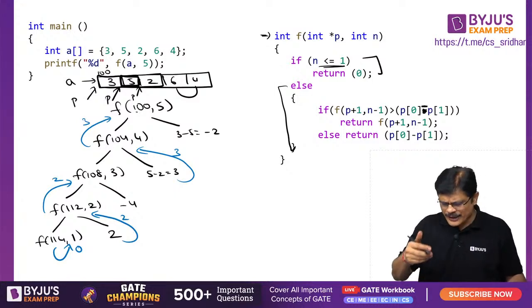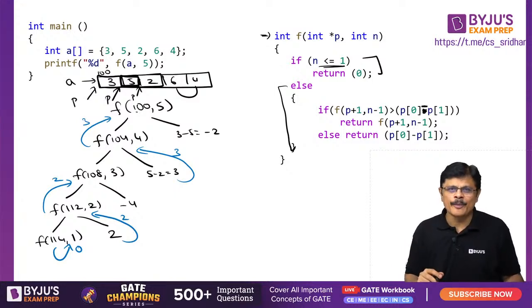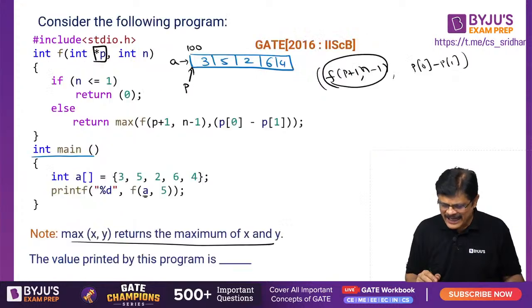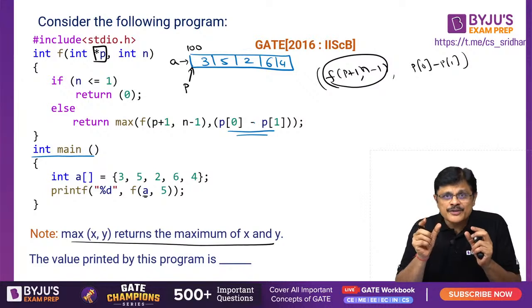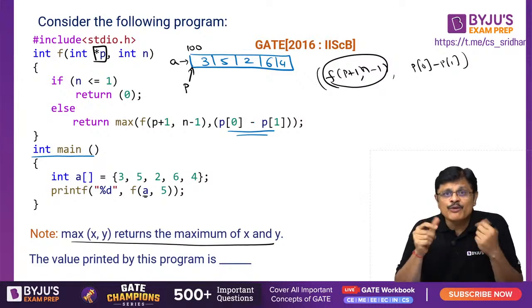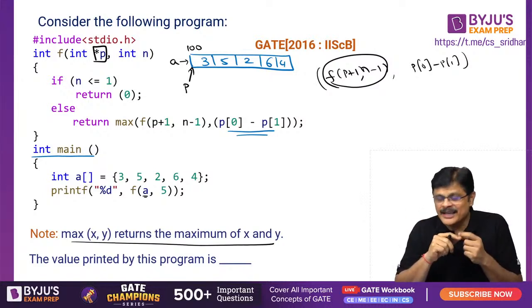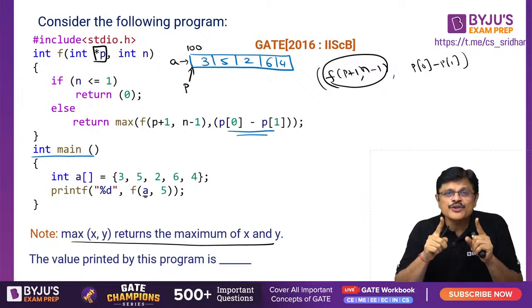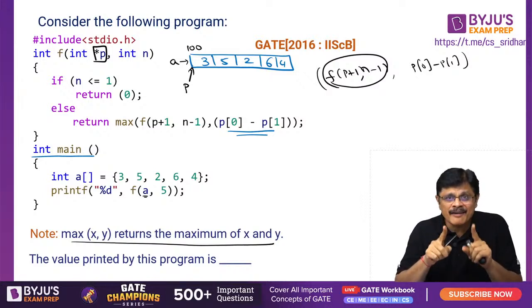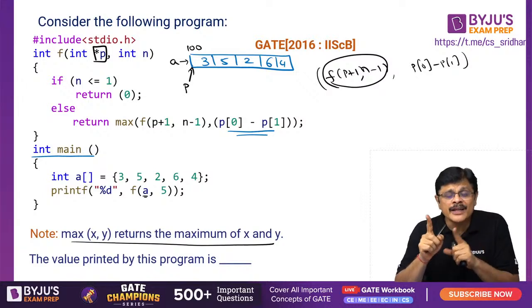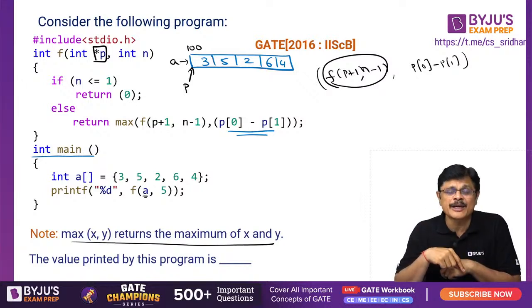See, of course you can do it this way. This is complete elaborate work, my dear friends. But actually what this particular function is doing is finding the difference of two adjacent values of the array. Out of those differences, whatever is maximum, that is returned by this particular function.